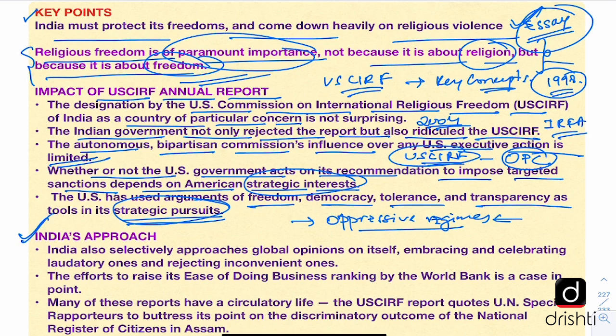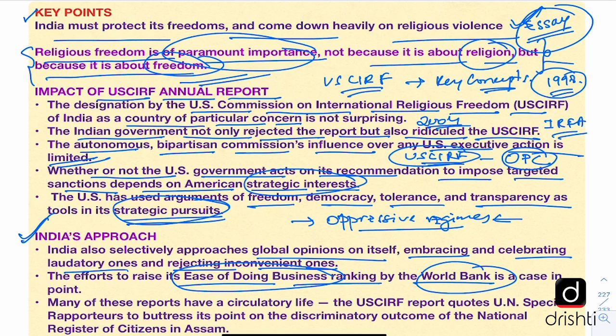India has also been selectively considering the global opinions on itself, embracing and celebrating laudatory ones and rejecting the inconvenient ones. It means that like other countries, India has also been very selective in its approach towards these kinds of reports and how they perceive India. And the editorial cites the ease of doing business ranking by the World Bank as a case in point. This ease of doing business report by the World Bank and India's ranking is also very important from the exam point of view. It can be directly asked in prelims, and also the parameters etc.